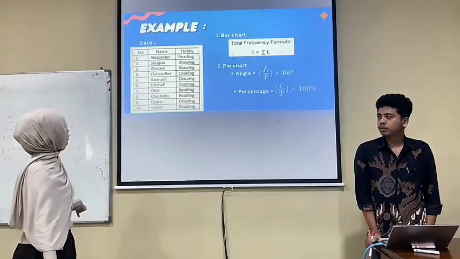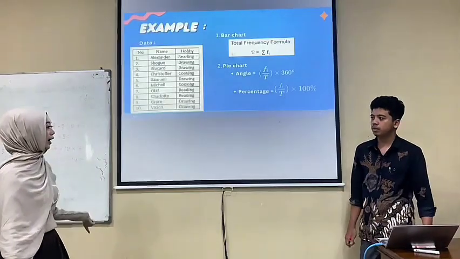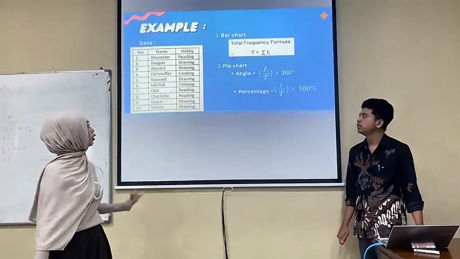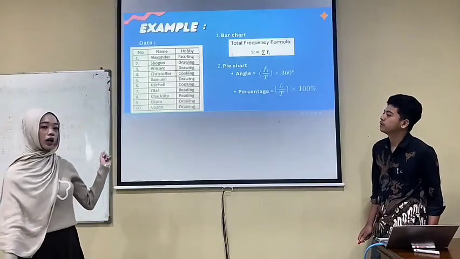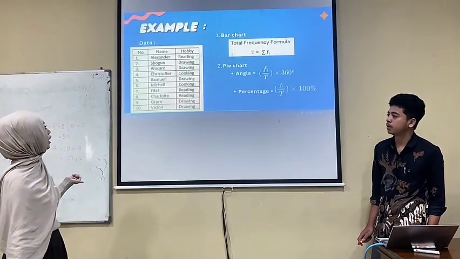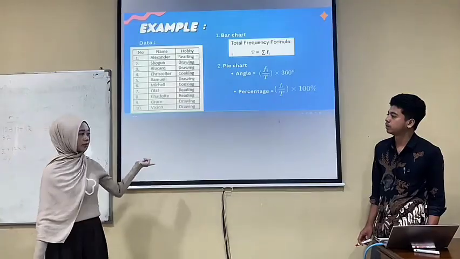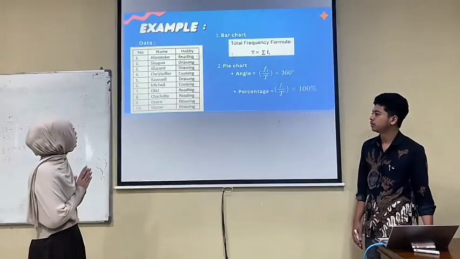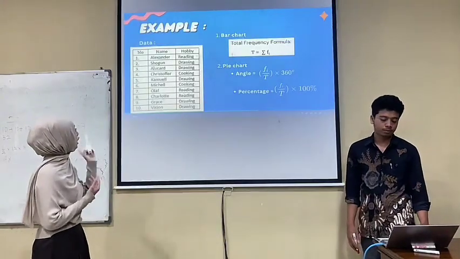Okay, let's practice with classroom data. I have a list of hobbies from 10 students. Let's count them together. First, I have a reading hobby. How many children like reading? There are 3 children. Who are they? Alexander, Olaf, Carlos. Great. Next, I have a drawing hobby.